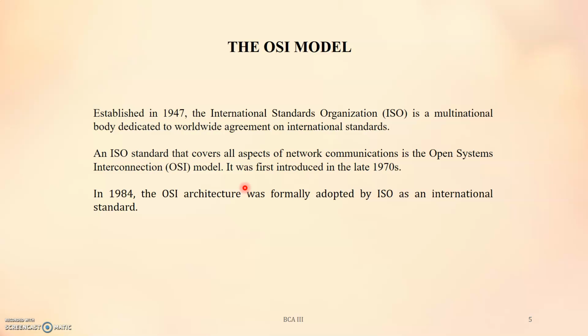There are 3 main computer network reference models: the OSI model, the TCP/IP model, and the ATM reference model. First we will discuss the OSI model. What is the OSI model? Basically, the OSI model, or Open System Interconnection Model, which is the full form of OSI, was developed by the ISO, the International Standard Organization.